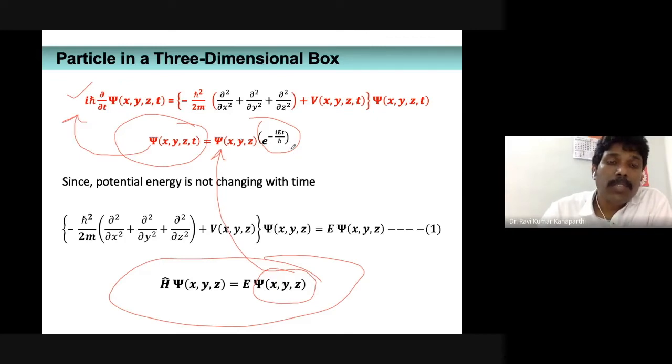Okay, which will give you the total wave function, which has the position coordinates as well as the time coordinate. Once you have the total wave function, it is guaranteed that it will satisfy the time-dependent Schrodinger wave equation.